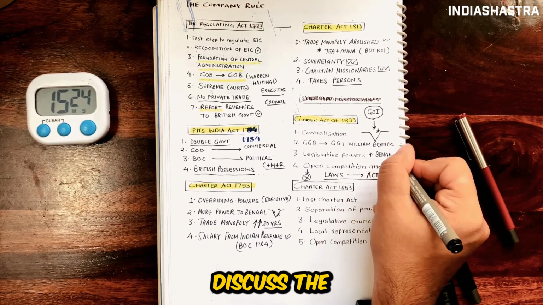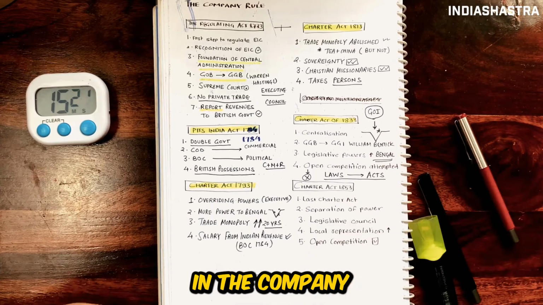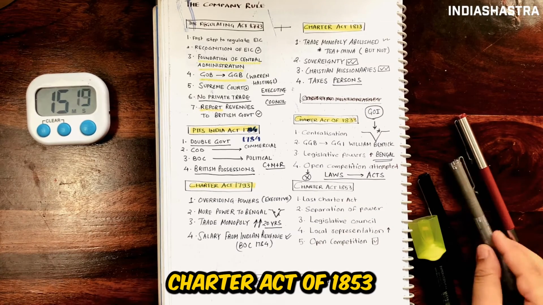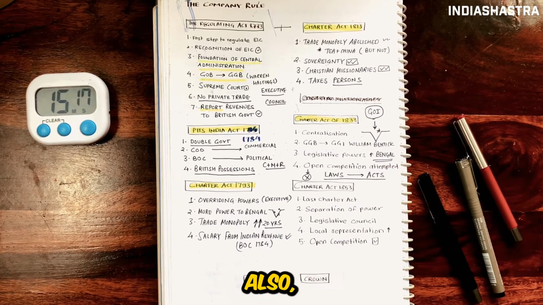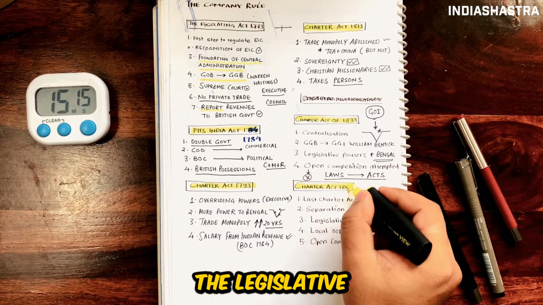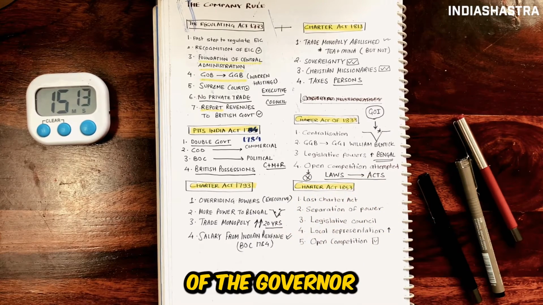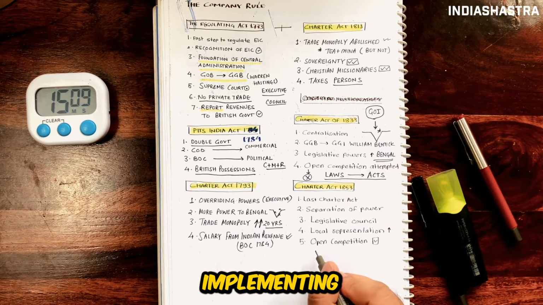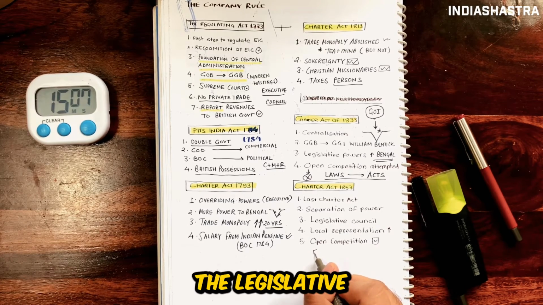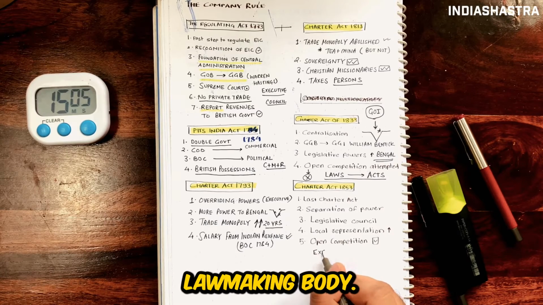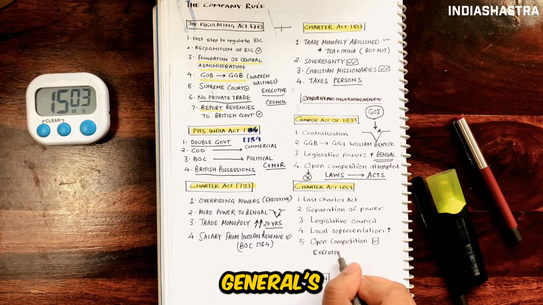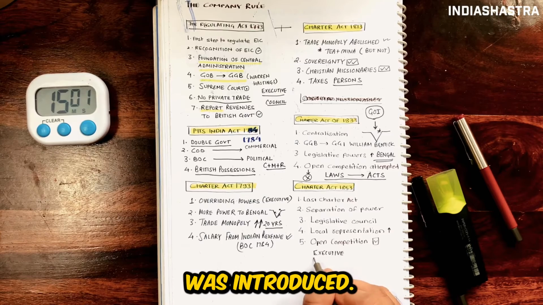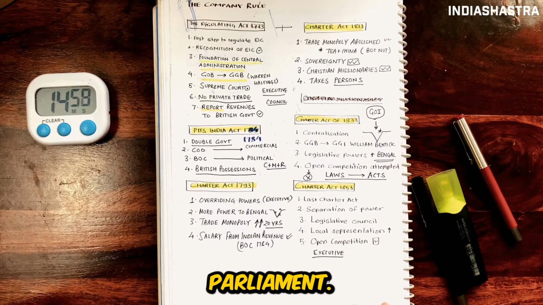Now let us discuss the final act in the company rule, that is the Charter Act of 1853. It was the last of the Charter Acts. Also, this act separated the legislative and executive functions of the Governor General's Executive Council. The Executive Council was the law implementing council. The Legislative Council was the law making body, and 6 members were introduced to the Governor General's Legislative Council. It functioned as a mini parliament.